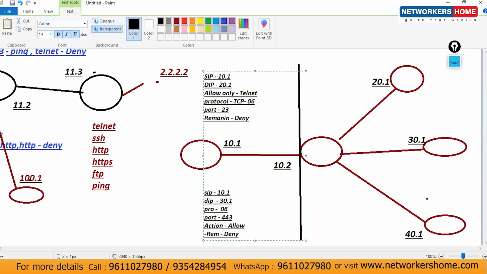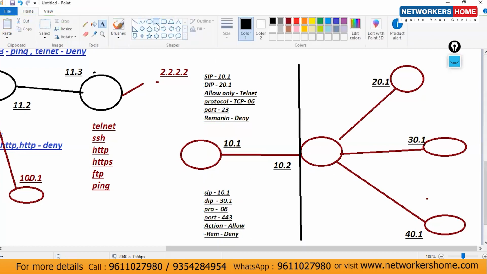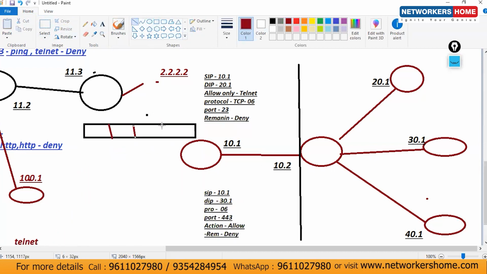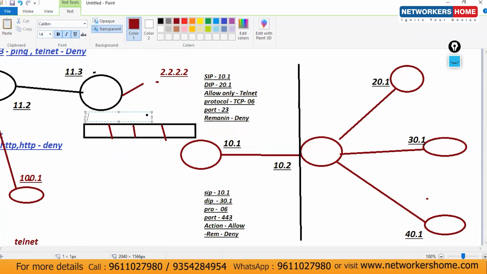Clear or not? So let's consider from router 1, I'm generating some traffic there. First is source IP, then destination IP, source port, and then destination port.